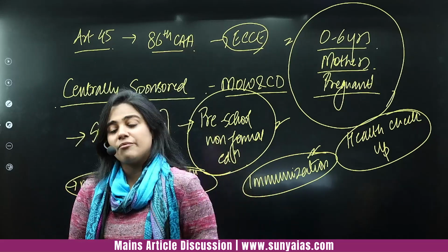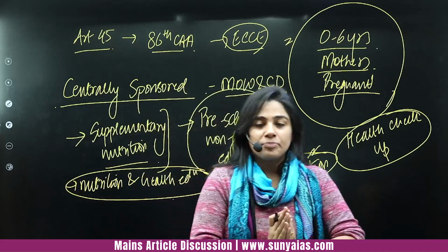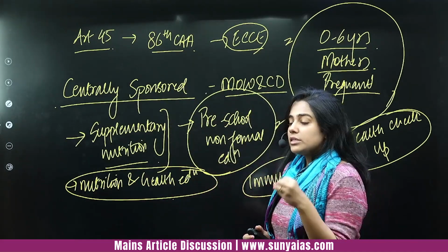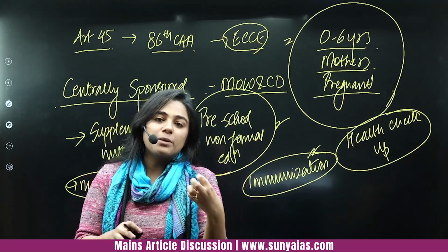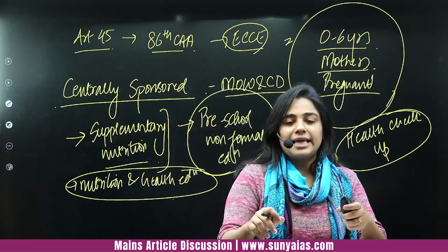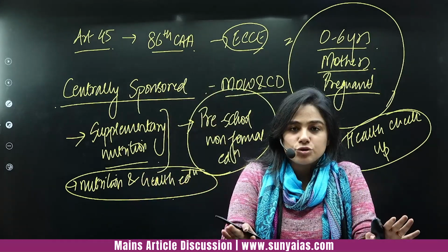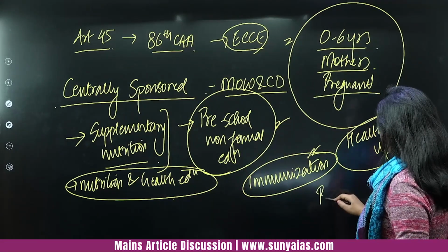And if someone is developing a rare disease, it is detected early. For example, children nowadays are developing childhood diabetes a lot. So these kinds of things are very important, that every child should have access to periodic checkups. And finally, referral services.